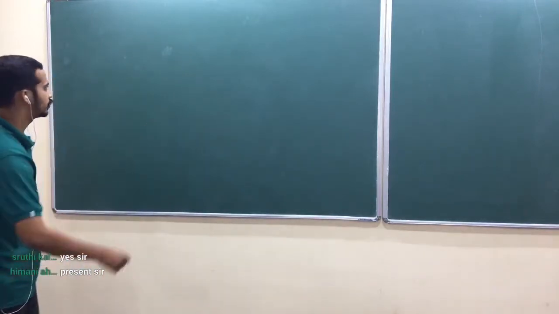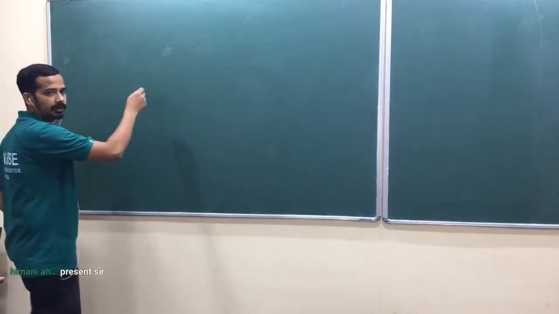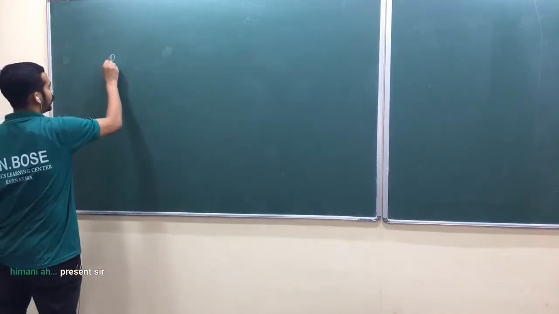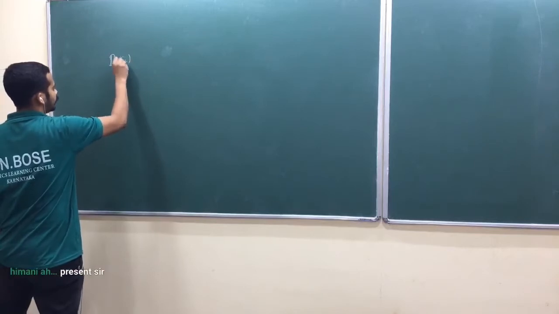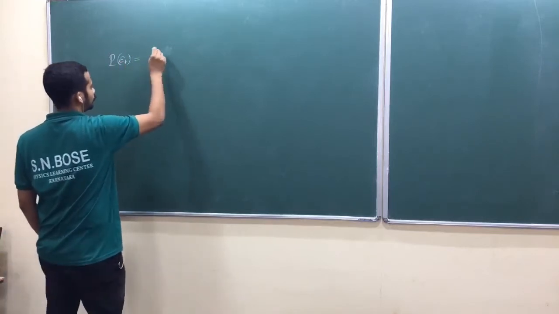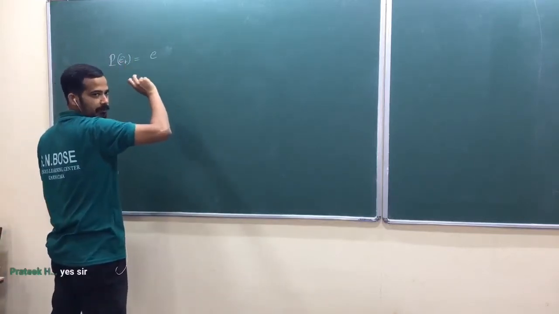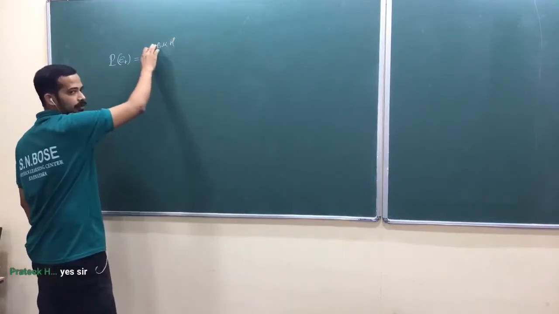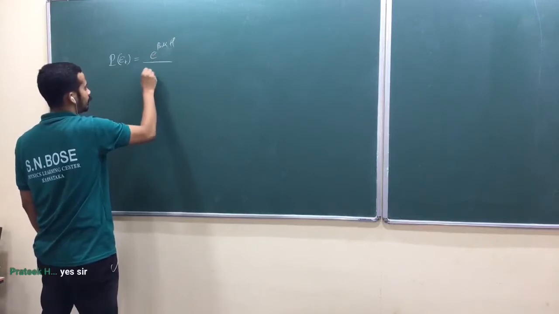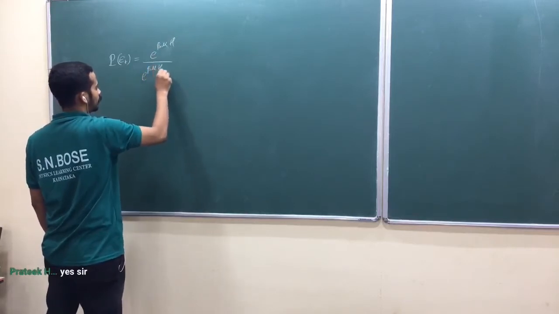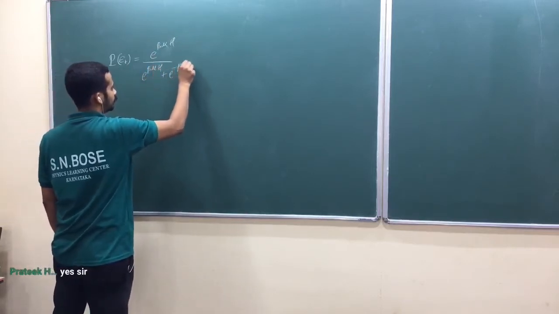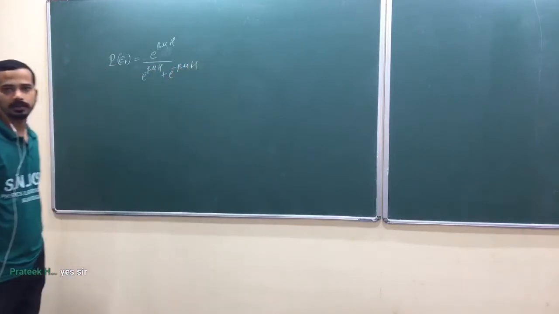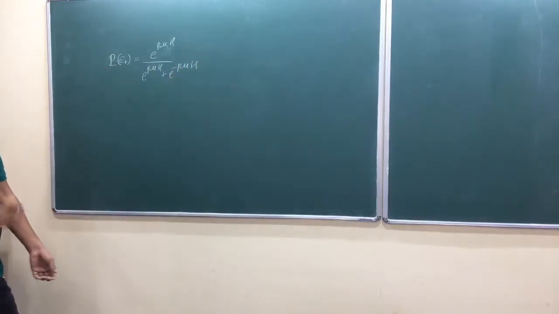Now take this one as a note, okay? In case of paramagnetism problem, the probability of E plus, I mean spin up, is equal to e raised to beta mu h, am I right? E plus will be negative, that's why negative of negative, divided by e raised to beta mu h plus e raised to minus beta mu h. In case of spin half particle in external magnetic field, is that okay?